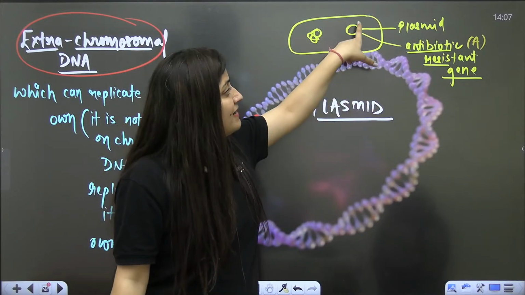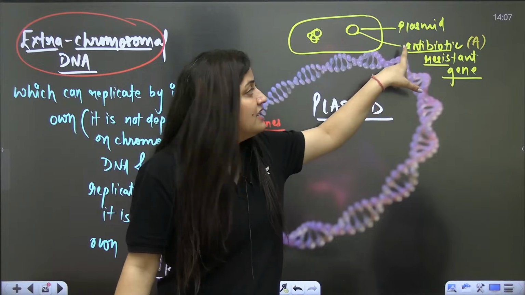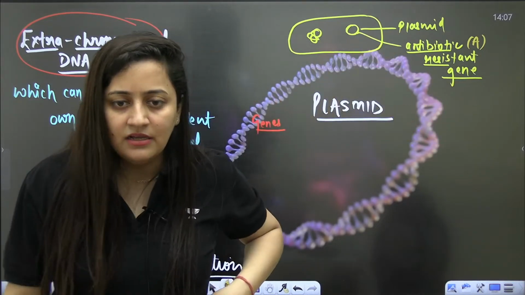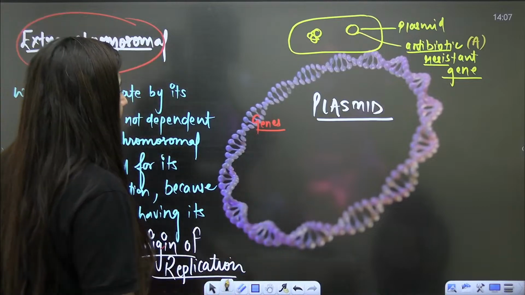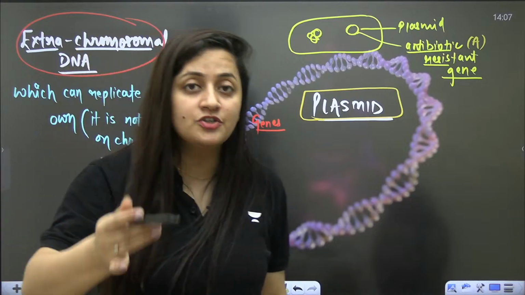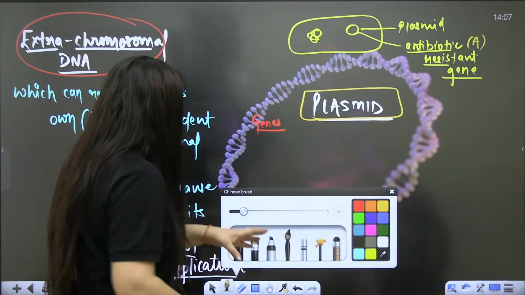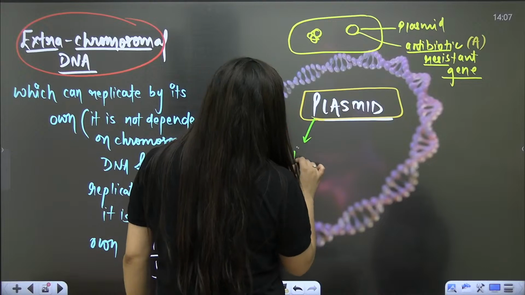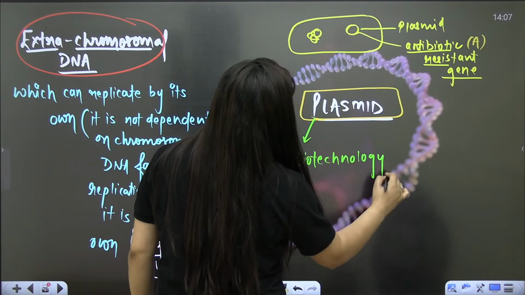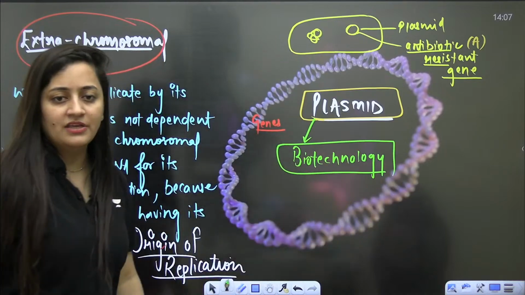Why? Because the plasmid is having a gene which gives resistance against this antibiotic. Are you getting it? So this plasmid is having certain genes which will give this bacteria special properties. You will understand the role and function of this plasmid in the chapter biotechnology of your class 12th.